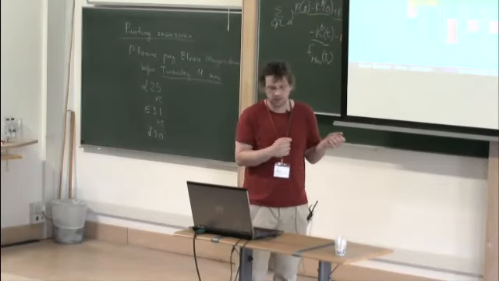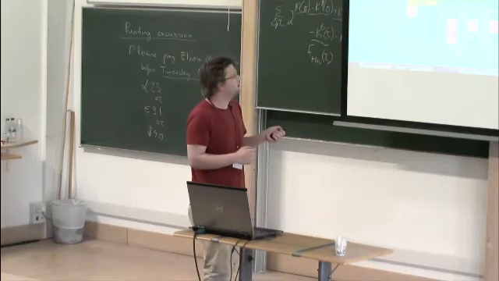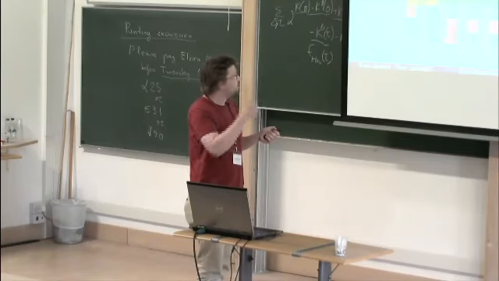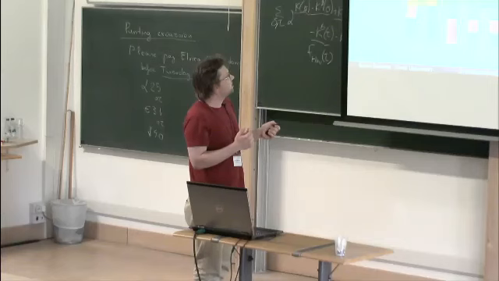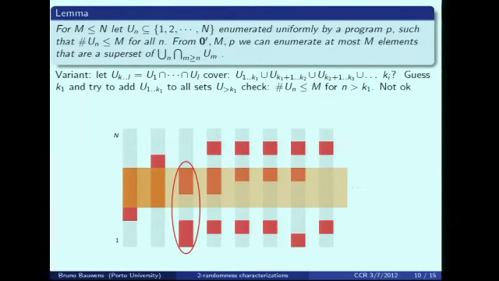If it's not working, then there must be some set with at least m plus 1 elements. So that means if we also intersect, the orange area plus the red area must be at least m plus 1. That means there is some place where there is orange and not red, because red is at most m.